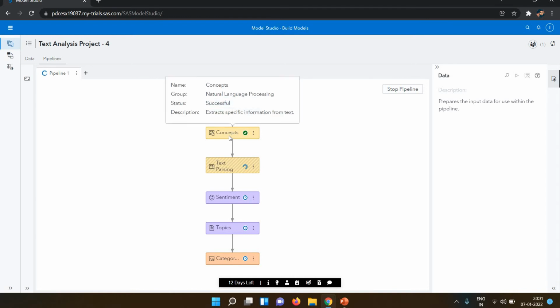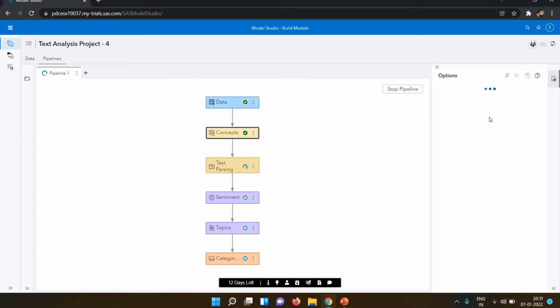First we did concepts, which is basically about the text. It goes inside the data and checks the logic behind the text.